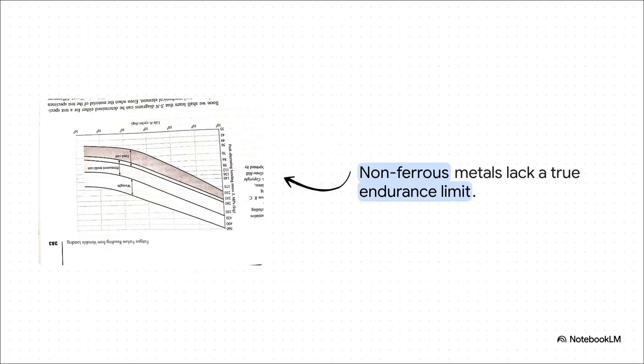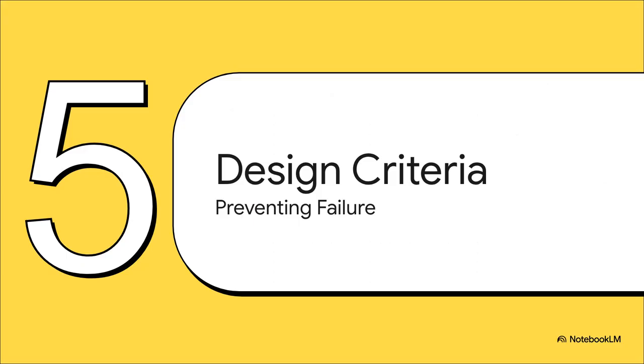But hold on, because that rule is definitely not universal. Look at the stark contrast with non-ferrous materials, like aluminum or copper alloys. Their curves never truly go horizontal. The strength just continuously declines as the cycles add up. This means that for non-ferrous metals, there's no true infinite life threshold. Eventually, if you subject them to enough cycles, they will inevitably fail. No way around it. Finally, Section 5, Goodman and Soderberg criteria.